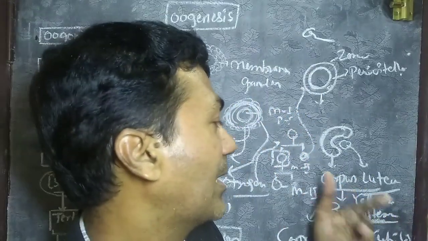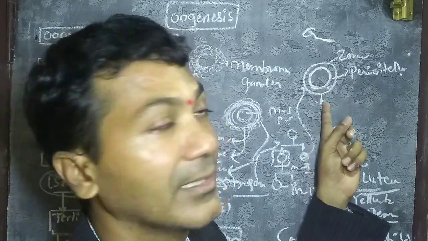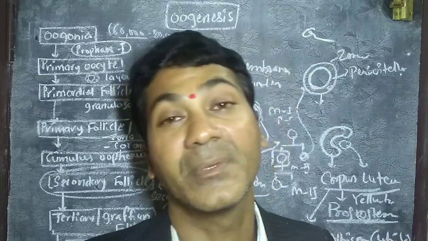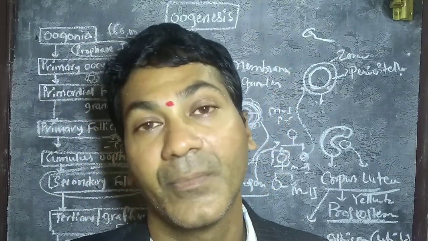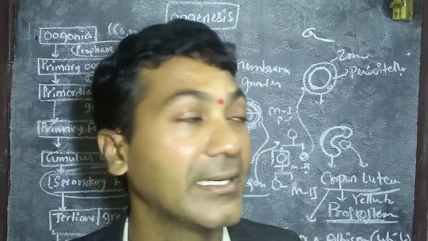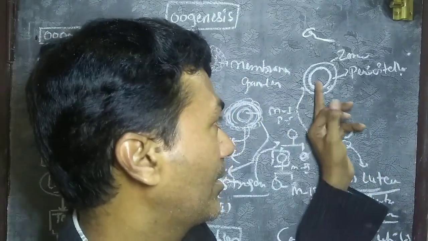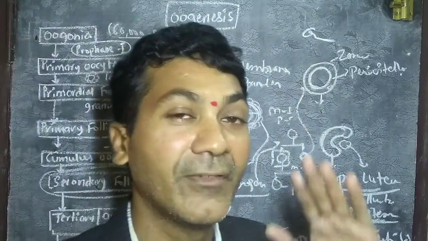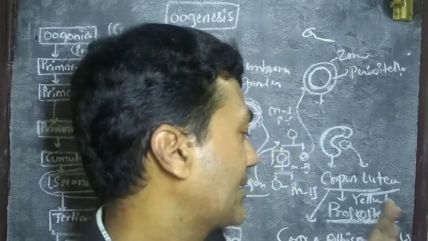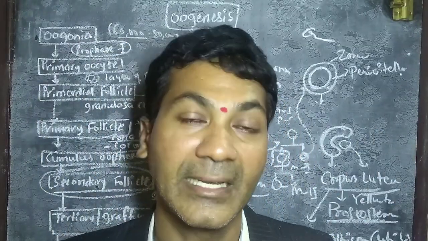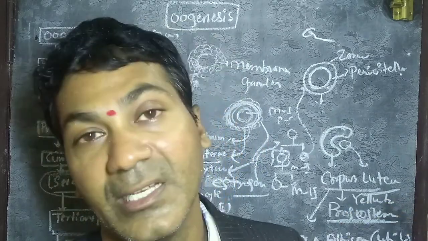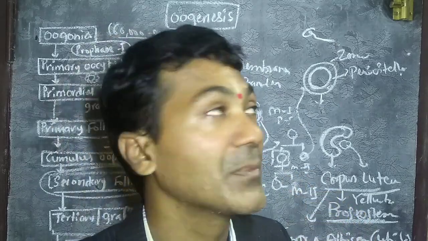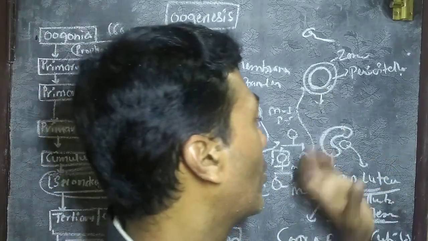So the corpus luteum lifetime is based on fertilization. If fertilization occurs, the corpus luteum lifetime is 4 months, and for 4 months it releases progesterone. Once the placenta forms, the corpus luteum degenerates. If the secondary oocyte is not fertilized with sperm, then the corpus luteum lifetime is only 14 days. During these 14 days it maintains the second stage of the menstrual cycle, called the luteal phase, under the influence of progesterone. So this is regarding oogenesis, ovum and corpus luteum.